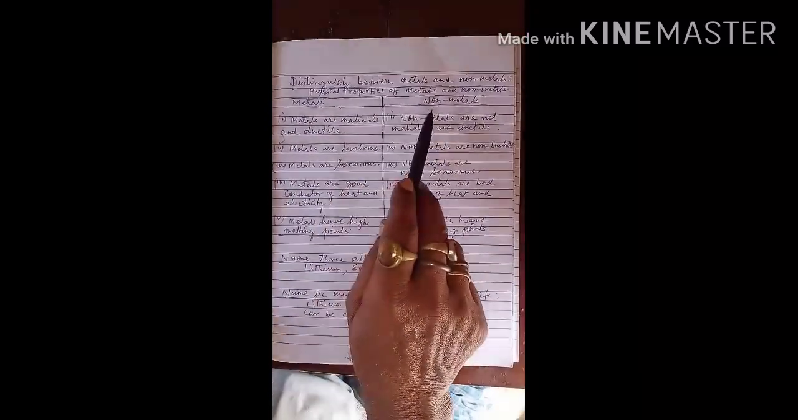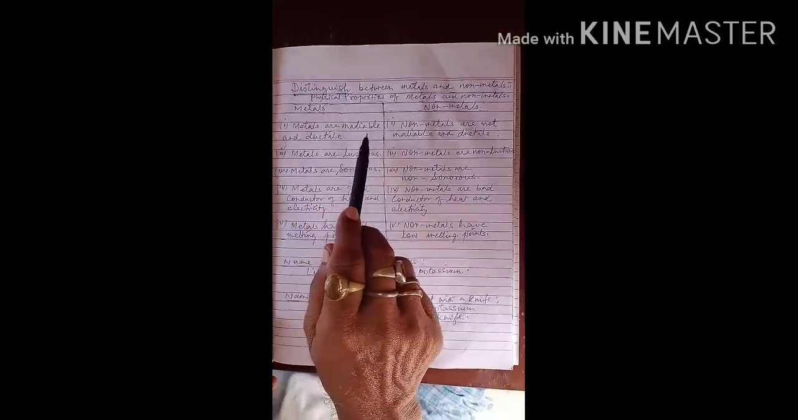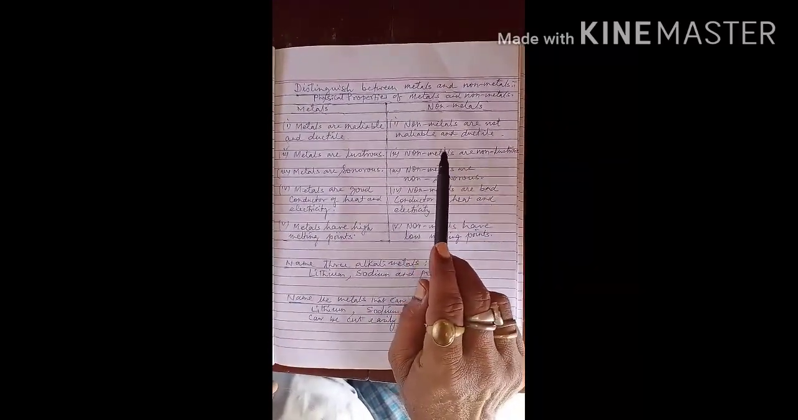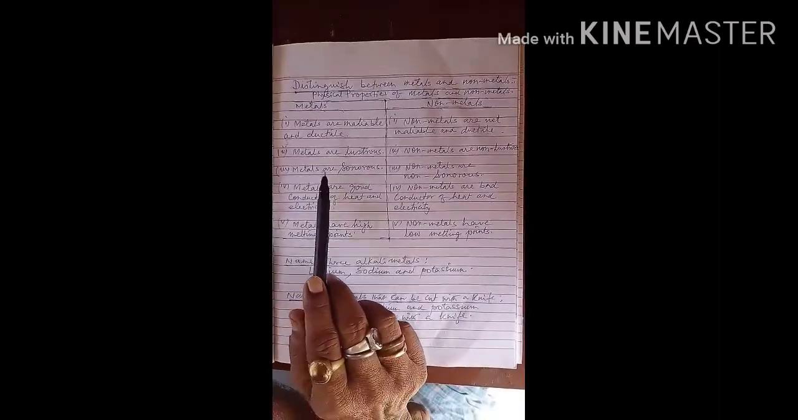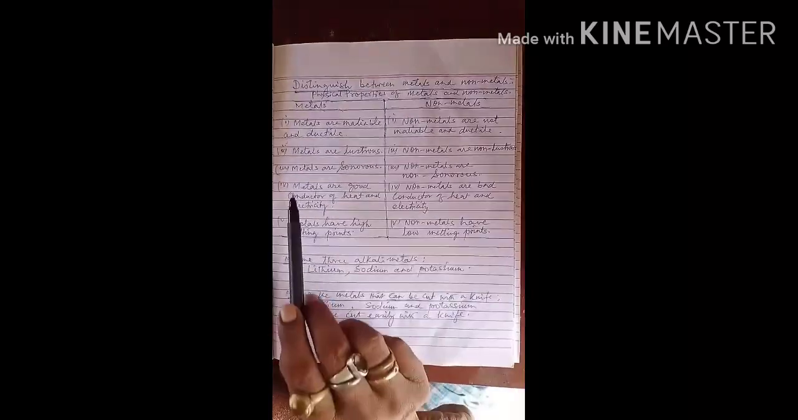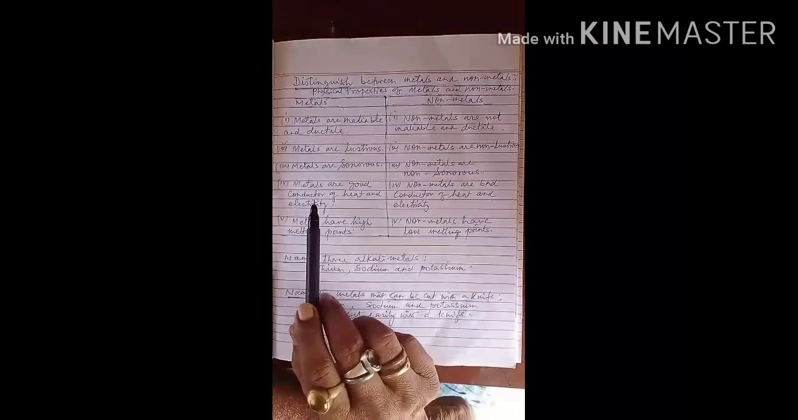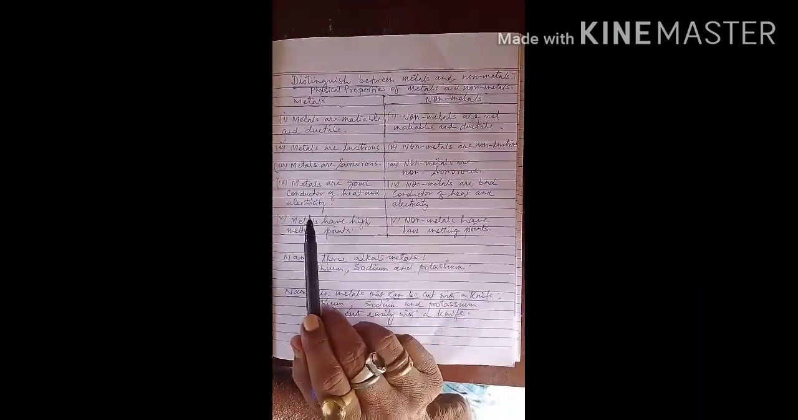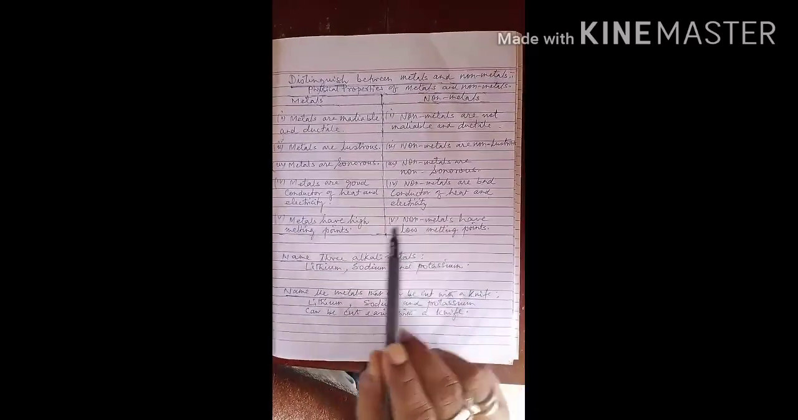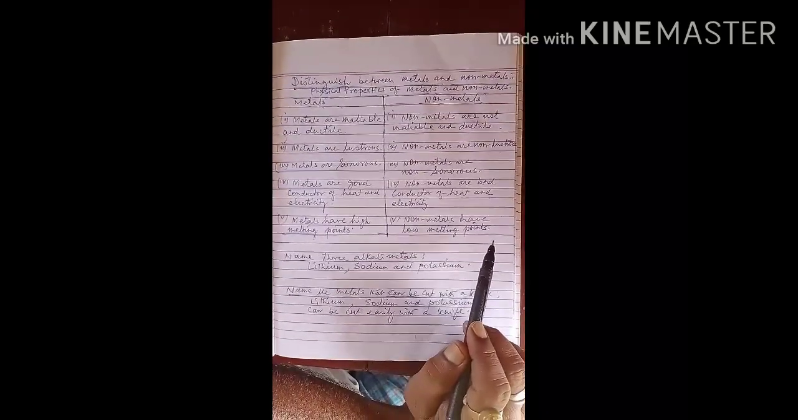Distinguish between metals and non-metals. Physical properties of metals and non-metals. Metals are malleable and ductile. Non-metals are not malleable and ductile. Metals are lustrous, non-metals are non-lustrous. Metals are sonorous, non-metals are non-sonorous. Metals are good conductors of heat and electricity, non-metals are bad conductors of heat and electricity. Metals have high melting points, non-metals have low melting points.